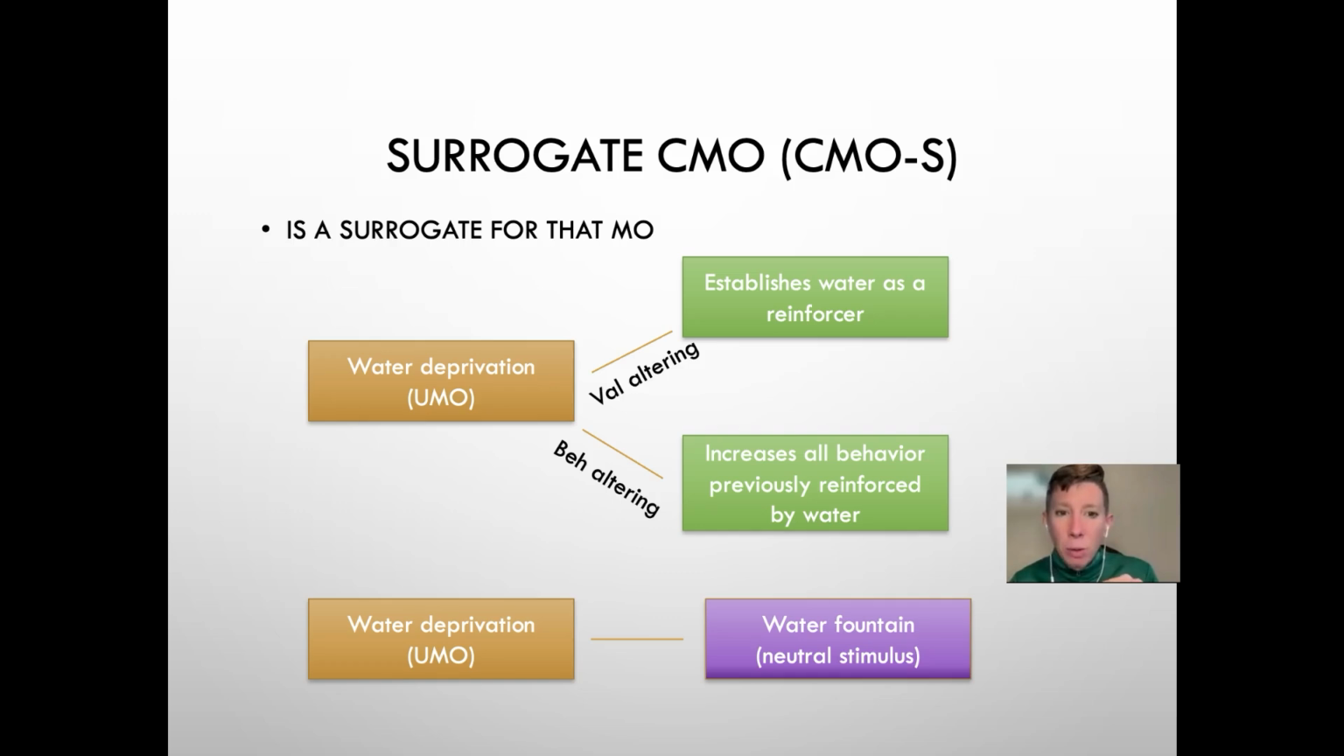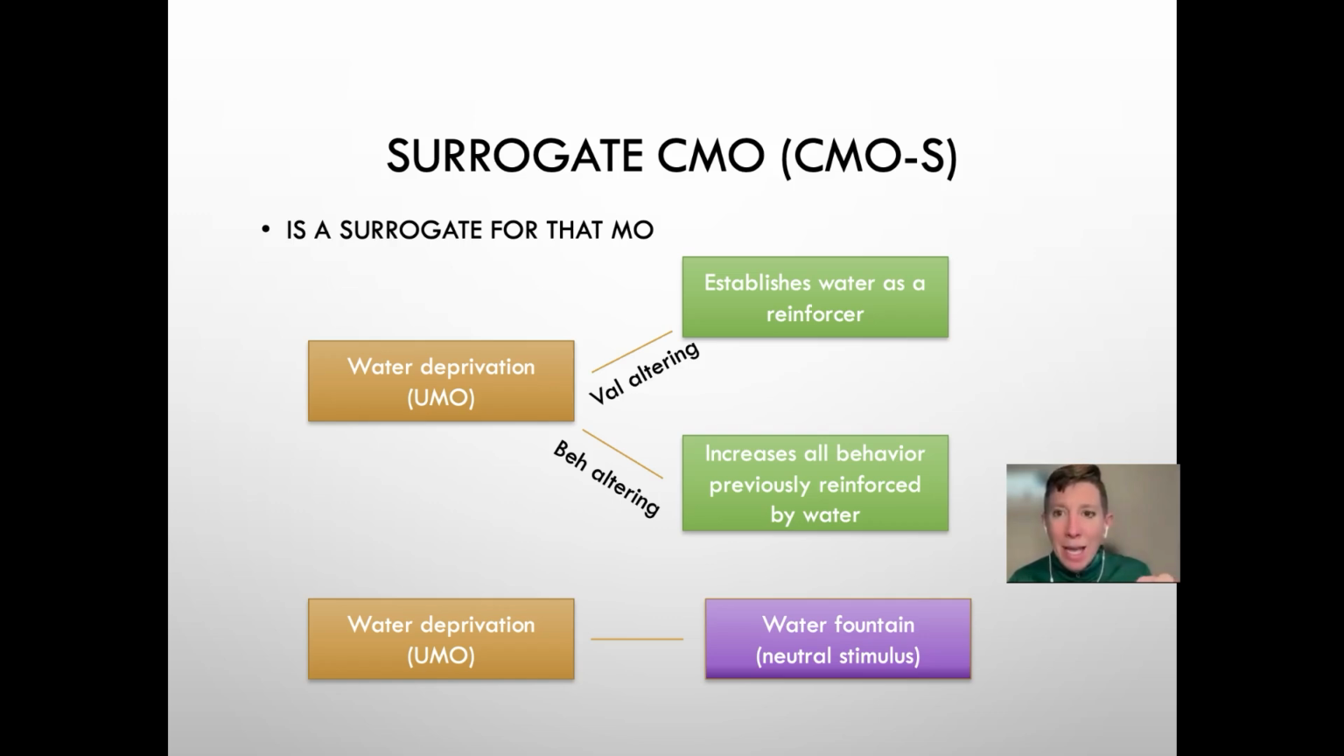So we have this value altering effect of establishing water as a reinforcer, and then a behavior altering effect of increasing all behaviors previously reinforced by water. This exists at birth. And this is true for us with food too. So we could say food deprivation establishes food as a reinforcer. So value altering effect of establishing food as a reinforcer. And that also has a behavior altering effect of increasing all behavior that's been previously reinforced by food.